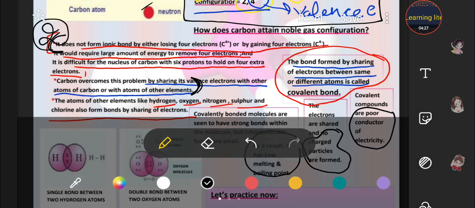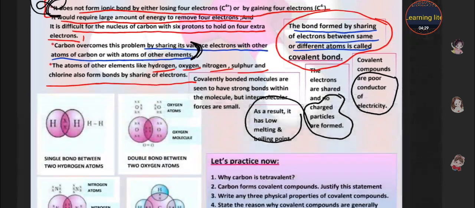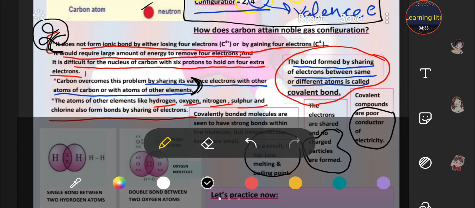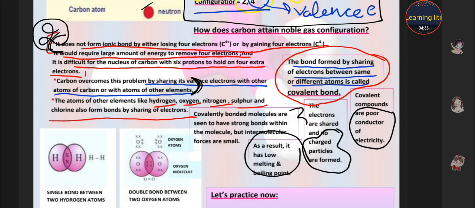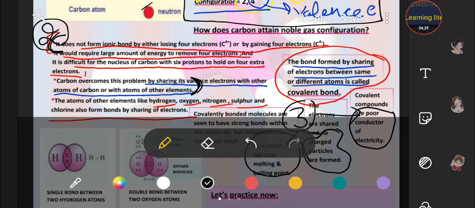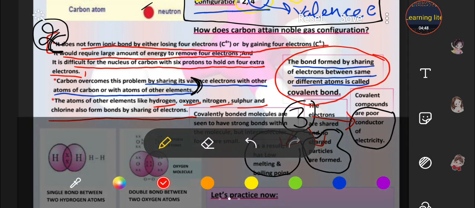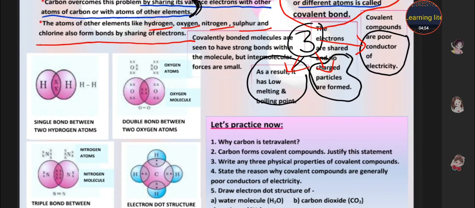So these are the 3 properties which are the answer of your third question, students. They have low melting and boiling points, they have no charged particles, no ions, and they are poor conductors of electricity.